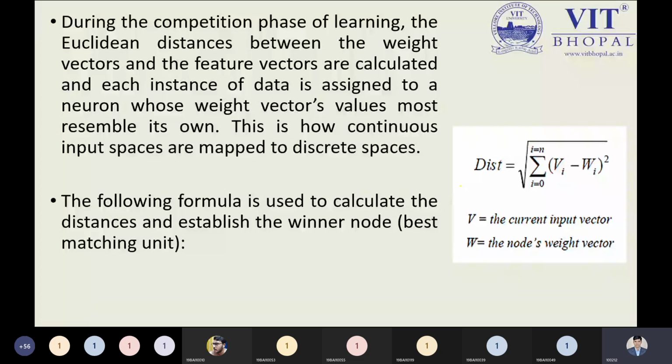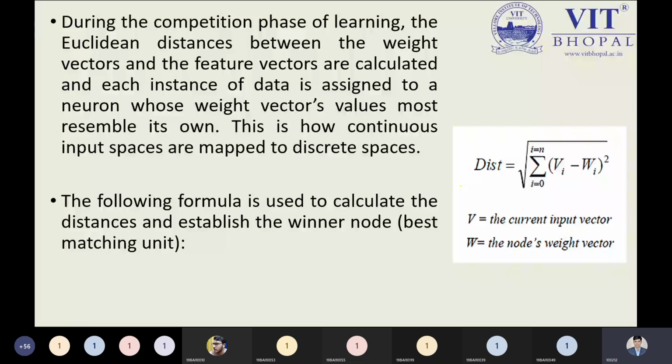During the competitive phase of the learning, the equivalent distance between the weight vectors and the feature vector is calculated, and each instance of the data is assigned to a neuron whose weight vector values most resemble its own. So from the weight vectors and the feature vector, that is the input vector, you are required to calculate some distance, and after that we choose only the minimum distance, and that is handled by our equivalent distance formula.